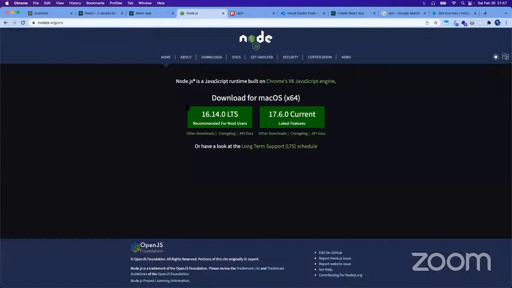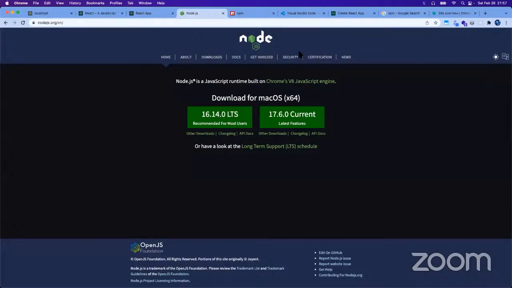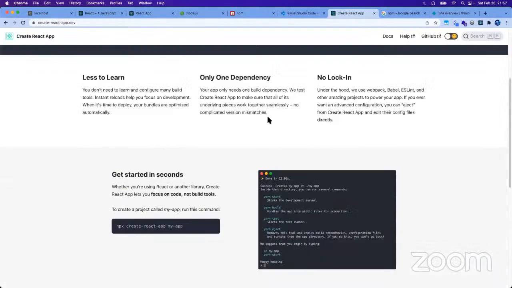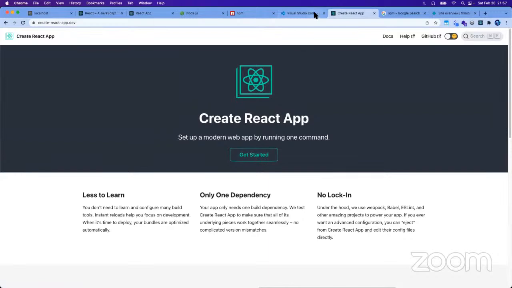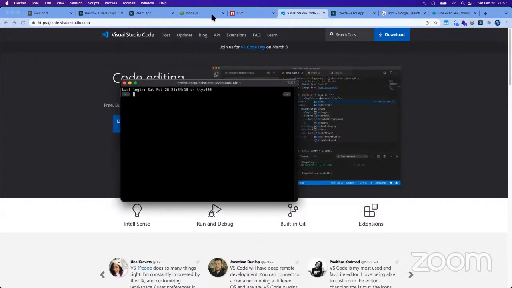So we're gonna need Node and also npm. You can just simply click this one for the long-term support, and it will automatically also include npm, the Node package manager. And then you can choose any of your editors, but mostly VS Code is being used. And then, yeah, we're going to use a command line tool called create React app to bootstrap our React application and makes things easy for us. So if you are done installing Node and npm, you should be able to type node -v and npm -v. And that pretty much confirms that it's installed.